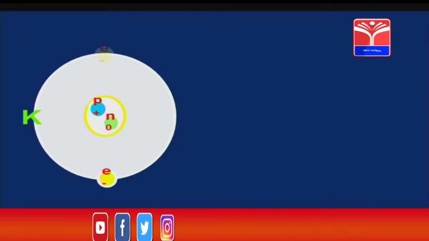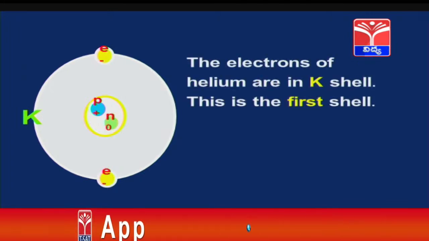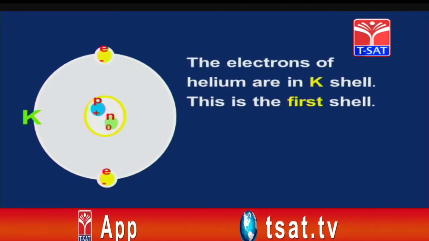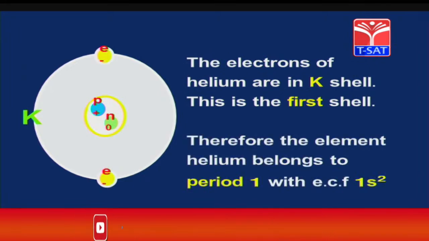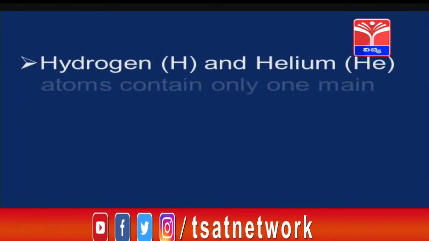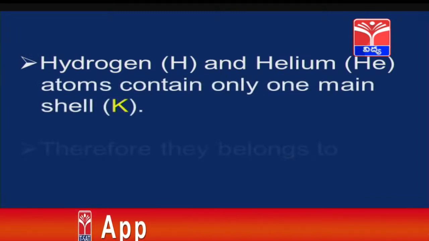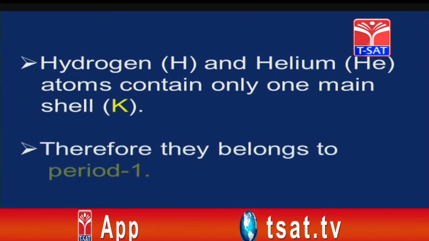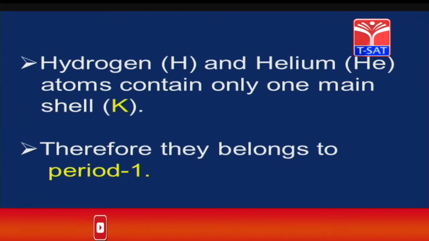Now, like this, observe the helium atom. Within the helium atom we are having 2 electrons in the first shell. The electrons of helium are in the K shell, the first shell, therefore it also belongs to period 1, with electronic configuration 1s2. Hydrogen and helium atoms contain only one main shell, the K shell, therefore they belong to period 1, because the K shell is the first shell or orbit.